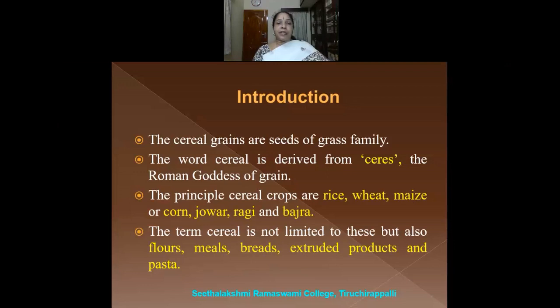Though they are all processed products obtained from the cereals, they are also included under the cereals. So we have the crops that are called cereals, and along with that, the processed products obtained from the cereals are also referred to as cereals.